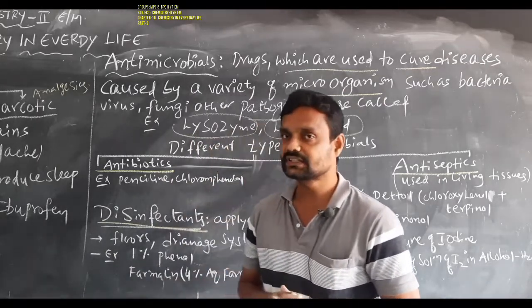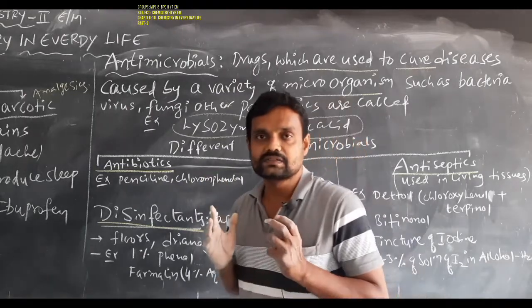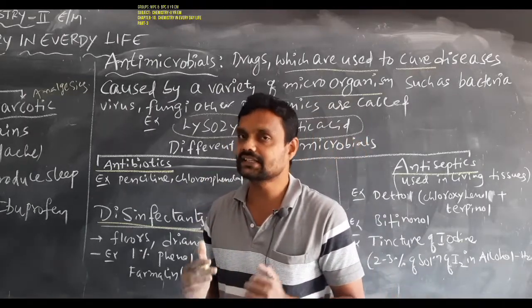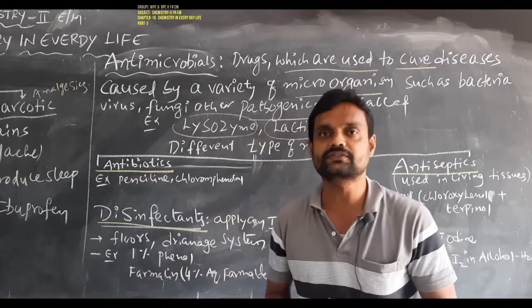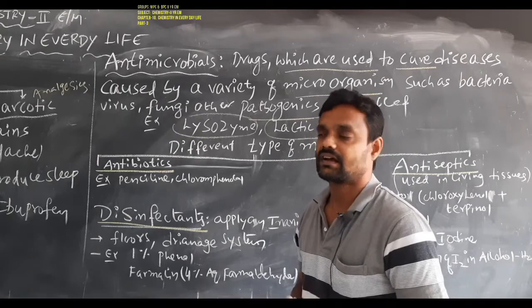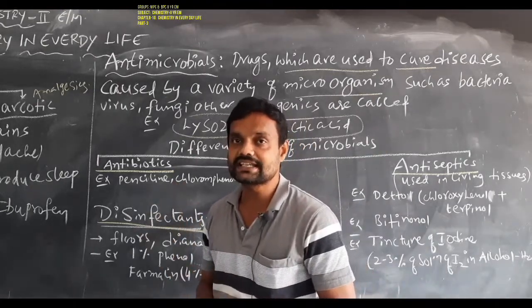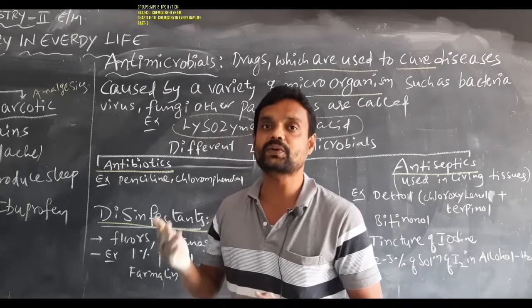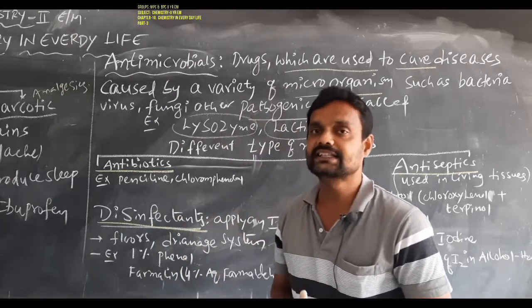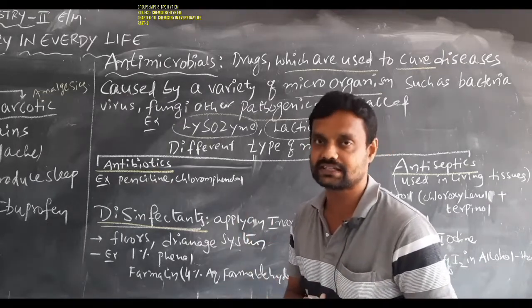Here we observe them one by one. The definition of antibiotics is chemical substances which can be used for killing or preventing the growth of microorganisms. But these antibiotics are prepared from microorganisms, and they are used to kill that type of microorganisms.